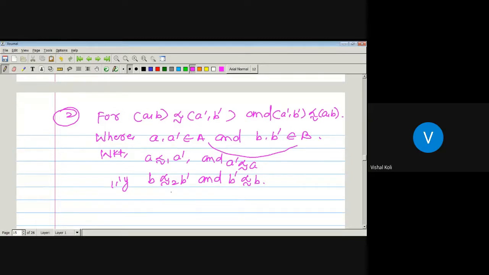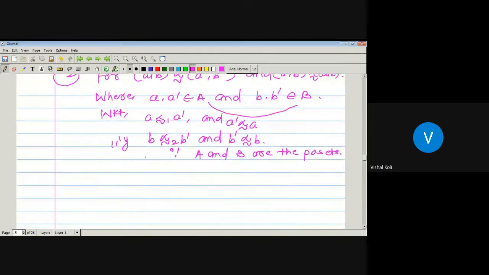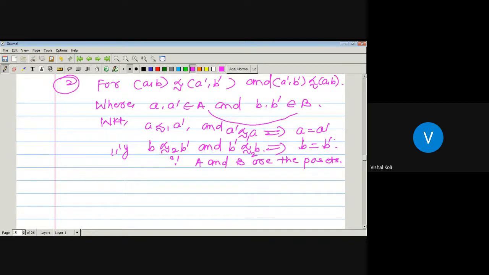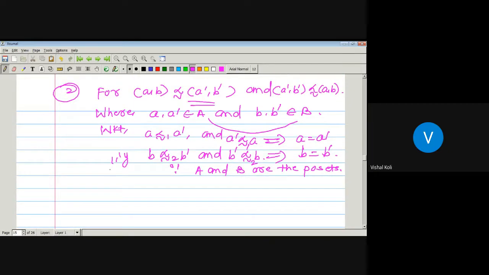Since A and B are posets, here A precedes A dash and A dash precedes A, which implies by the antisymmetric property that A is nothing but A dash. Similarly, B precedes B dash and B dash precedes B, which implies, again by the antisymmetric property, that B is nothing but B dash. Okay, so just put this value here, then we get (A, B) is nothing but (A dash, B dash).